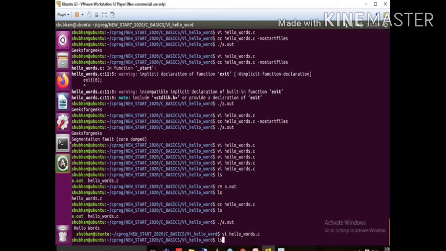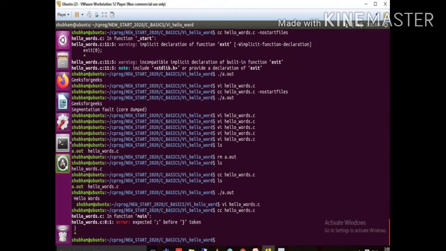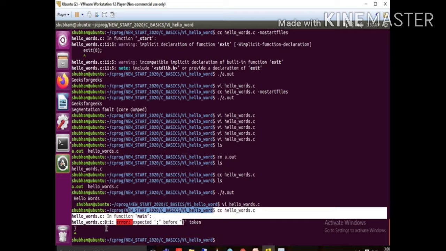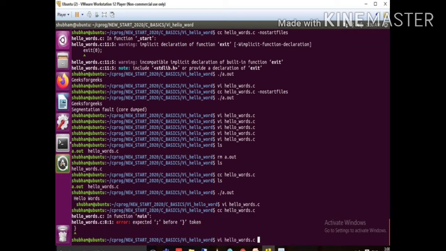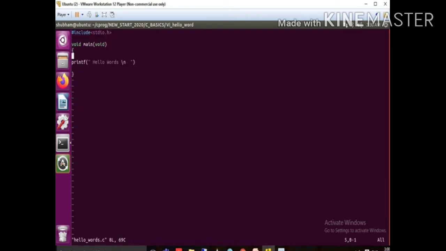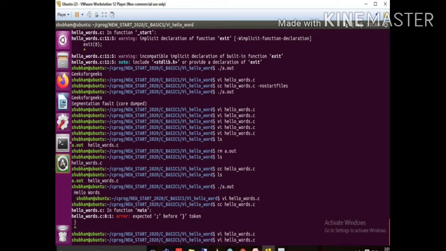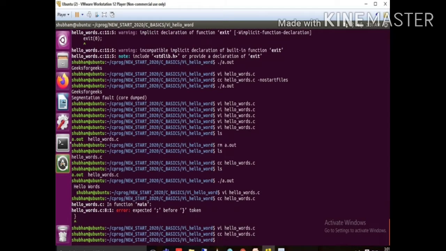Whenever you compile your code, it will throw an error, because you can see the error: expected semicolon before the curly braces, and it also shows the line number, 8.1. So we go and correct it, and it will not throw any error. Again compile it, successfully compiled.